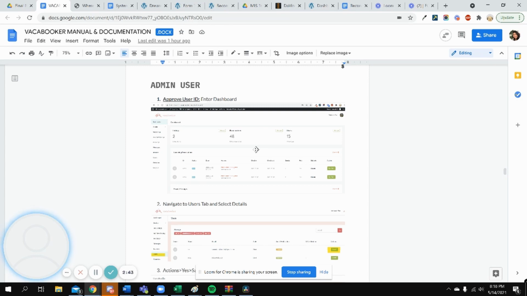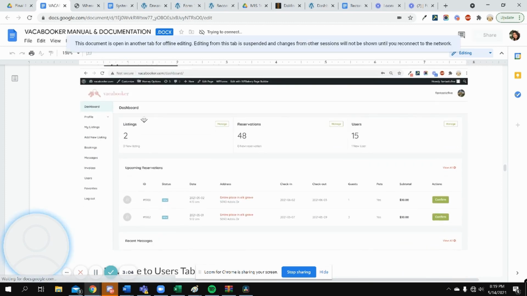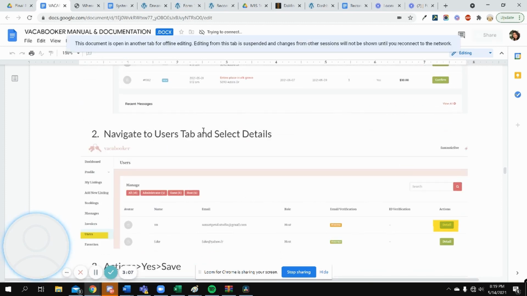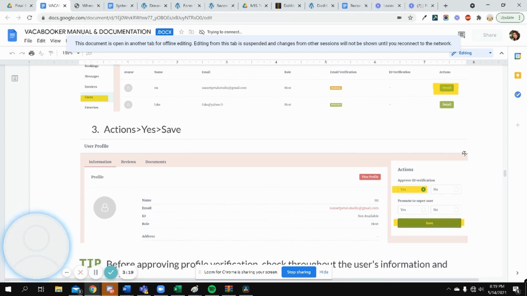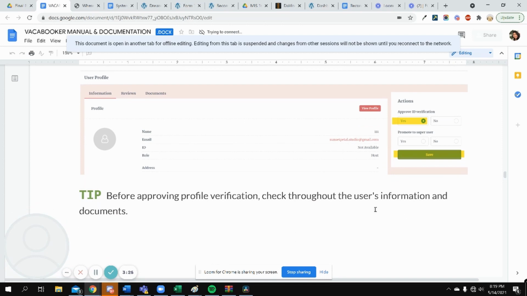Now for the admin user, they would need to approve things like the user ID, the listing. So to approve the user ID, they enter the dashboard, and then let me make this a little bit bigger. They enter the dashboard and then they navigate to the user tab and select details. So I highlighted this in yellow just in case they weren't able to find it. And then we have actions on this right side. Yes, and then we save.